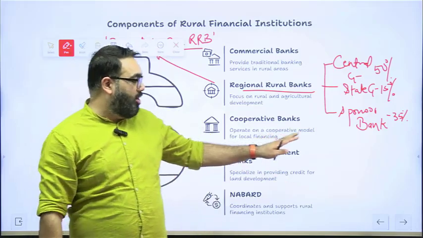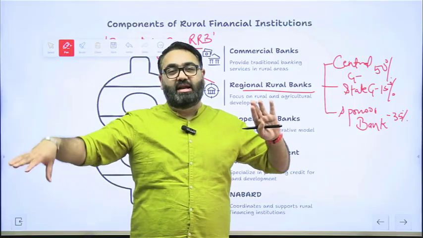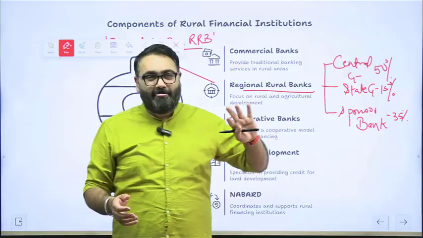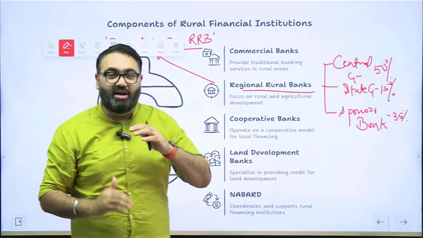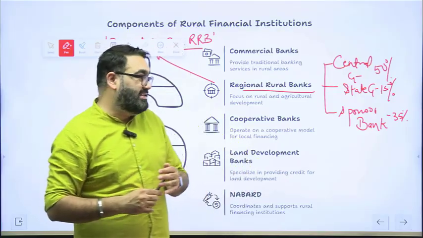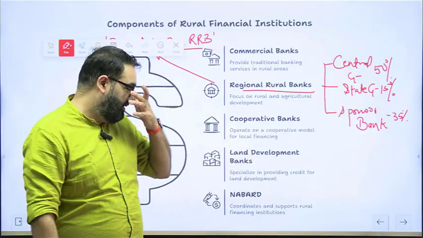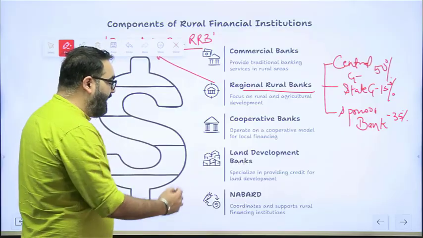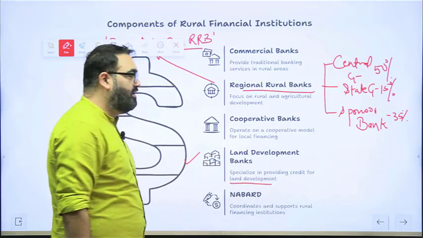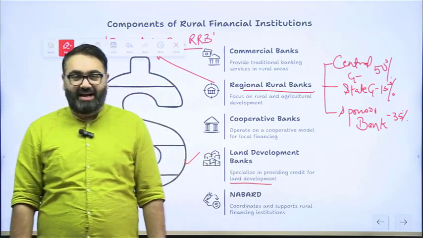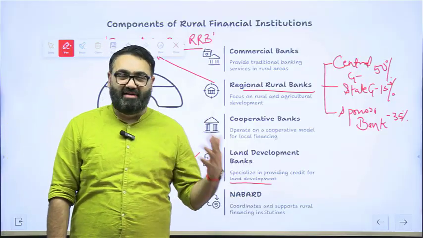There are urban cooperative banks and there are rural cooperative banks as well. In the rural areas, the rural cooperative banks are at different levels. There is the state cooperative bank, there is the district cooperative bank, and in the rural areas, they have something called PACS, that is Primary Agriculture Credit Societies. We will see a bit of it as we go ahead. Then there are land development banks. Very few, you might not have heard a lot of them. They give credit for land development, specially to improve the quality of land, so that the land can later be useful for agriculture development.